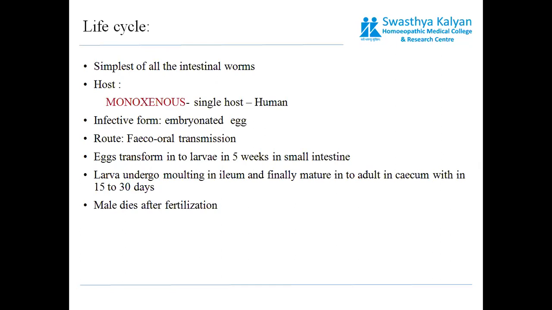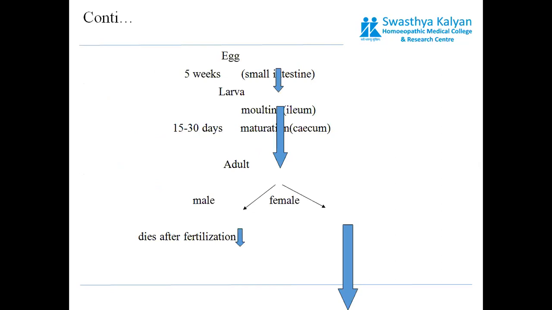After they have formed into the adult form, they undergo reproduction, and immediately after reproduction the male will die, while the female survives. So the only worm usually found in the large intestine is the female worm. So what happens here is the egg converts into the larva in the small intestine within 5 weeks.